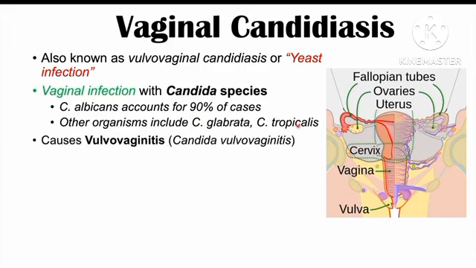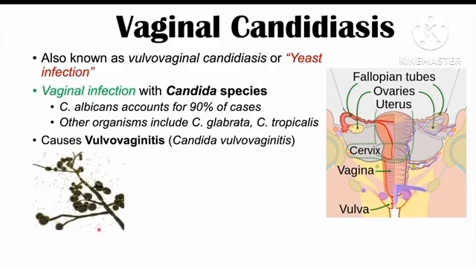And ultimately, these fungal species can cause what we call vulvovaginitis. So what this means is that the vulva and the vagina are inflamed. And in the case where Candida species causes vulvovaginitis, we call this Candida vulvovaginitis. So as you can see, this condition can be described by many different names, but we're going to mostly use the term vulvovaginal candidiasis as this describes that both the vulva and the vagina can be affected by this condition. So here's an image of Candida.